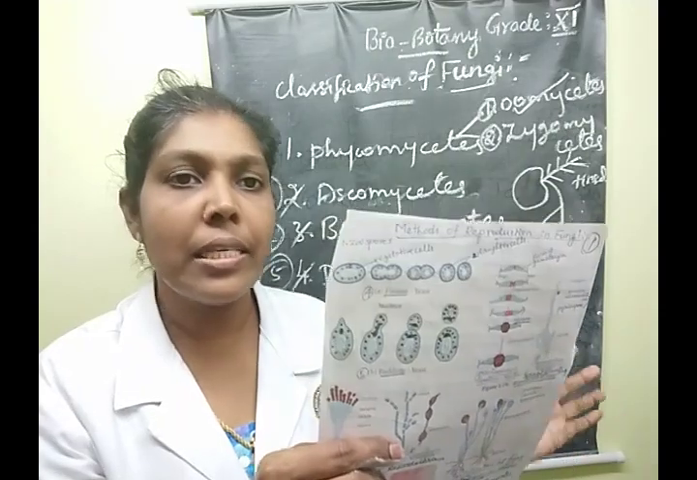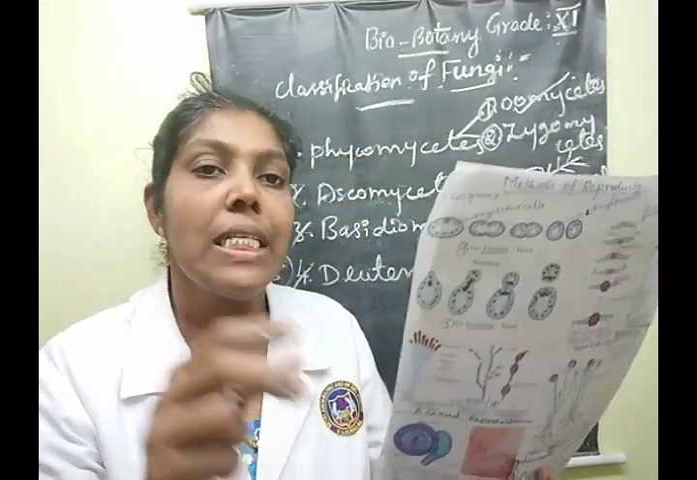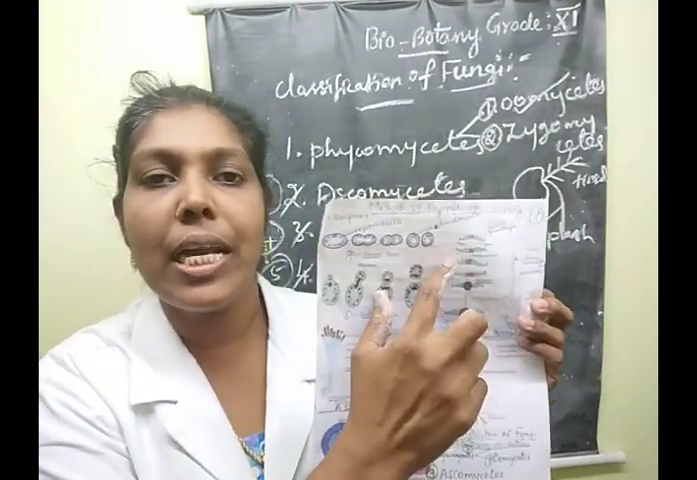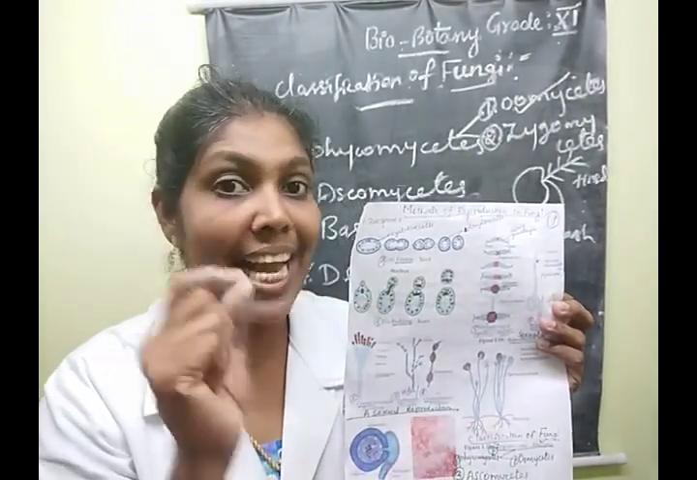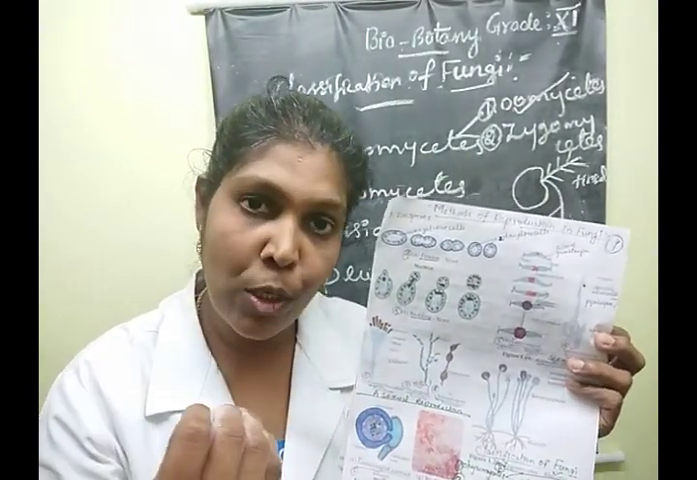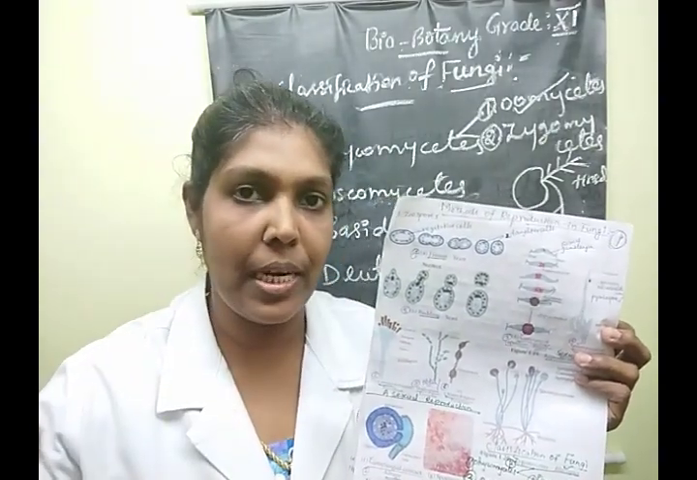Clear, children? The next one is sexual reproduction. Here sexual reproduction takes place by fusion of gametangia, which finally forms the zygospore. Clear? After the zygospore forms, meiotic cell division takes place, and spores are produced again. What is meant by meiotic division? Reduction division. Very good, children.